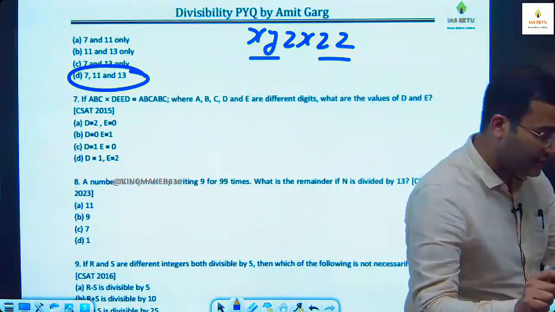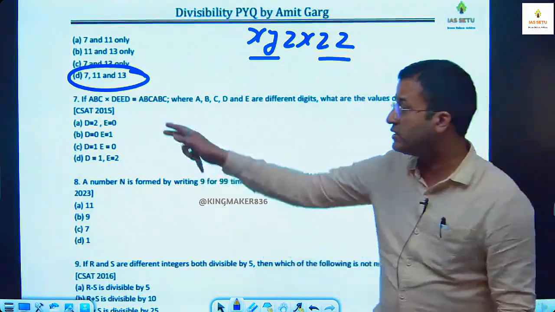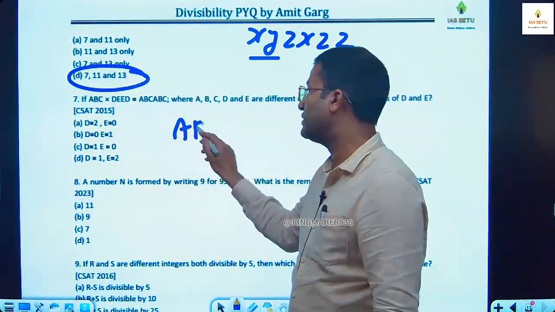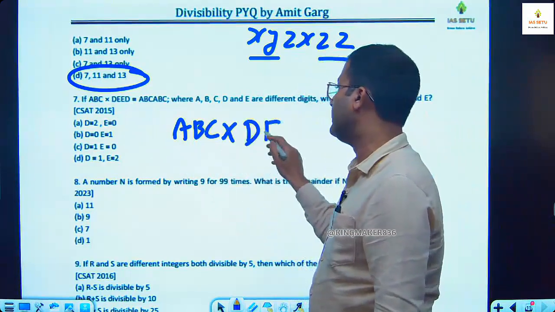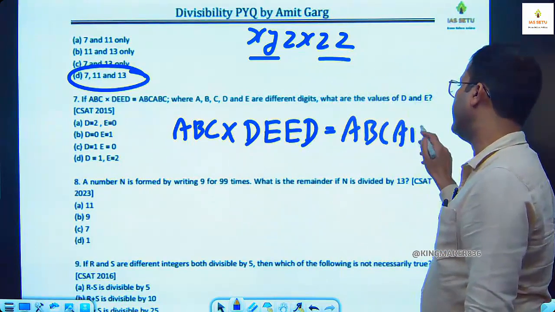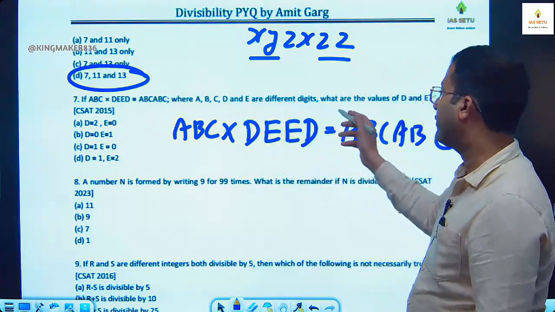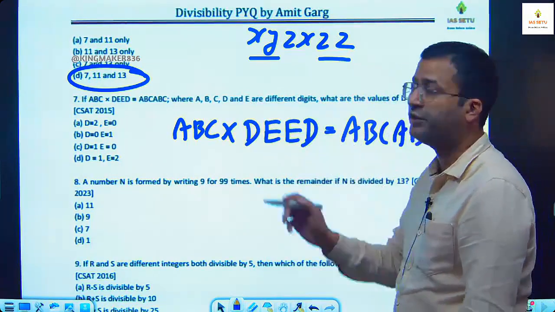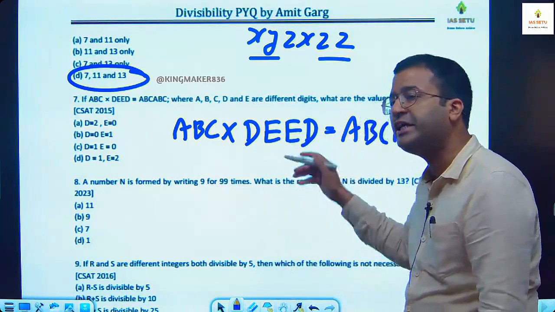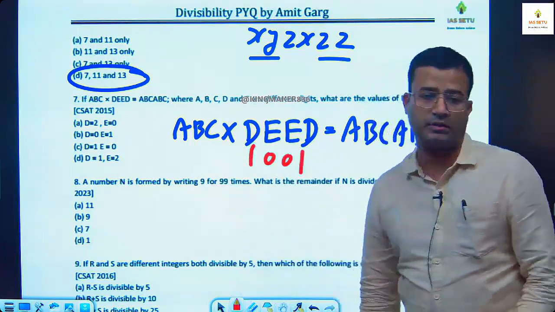And I tell you, this concept has not been asked only in 2023. The same concept was asked in 2015. Can you see ABC into DEED is equal to ABCABC, where A, B, C, D, E are different digits, what are the values of D and E? We can't say A, B, C, but DEED is guaranteed to be always 1001.